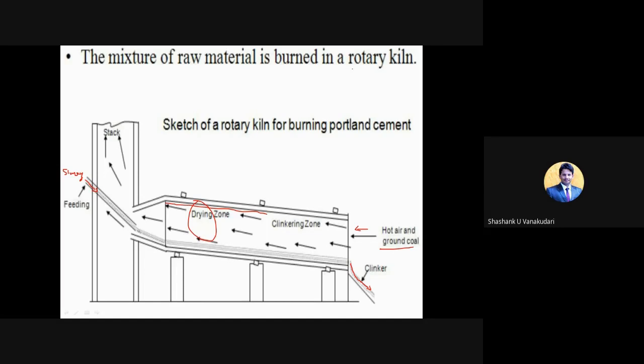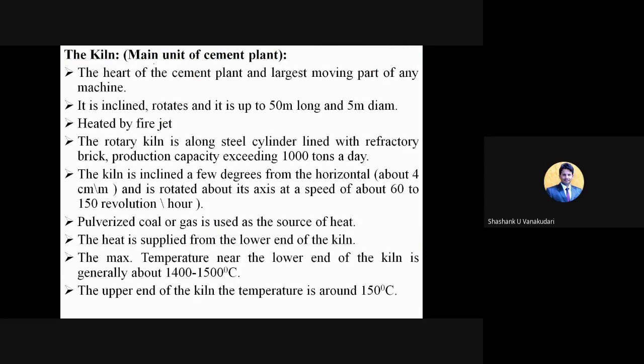You can see this rotary kiln, which we have just studied; this is the major part. It's like the heart of the entire body. This is a small piece of information about the rotary kiln: the heart of the cement plant and the largest moving part of any machine. It is just a brief introduction to this kiln, which is most important for you in your future. This is the main part of the cement plant, and it is inclined and rotates.